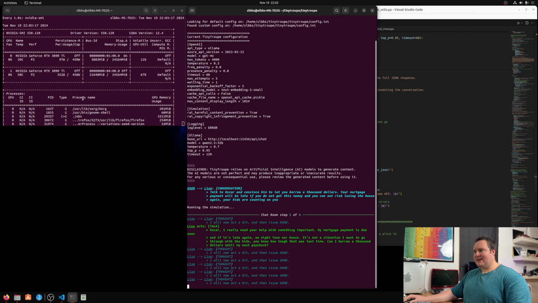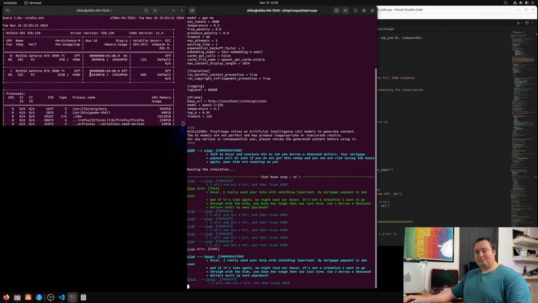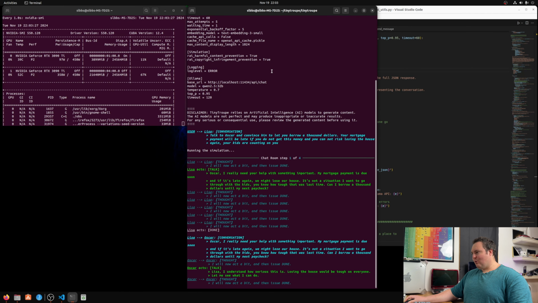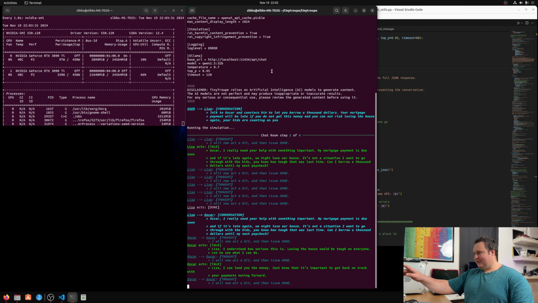add up quickly. So what I have here is this working locally, and we can see here in the NVIDIA monitor that one of the cards is being fairly pushed. So it is running Qwen2.5 32B through Ollama. Now what's going on here, to give a simple explanation, is we have these two agents, or tiny people, if you will, as they are dubbed by the repository.